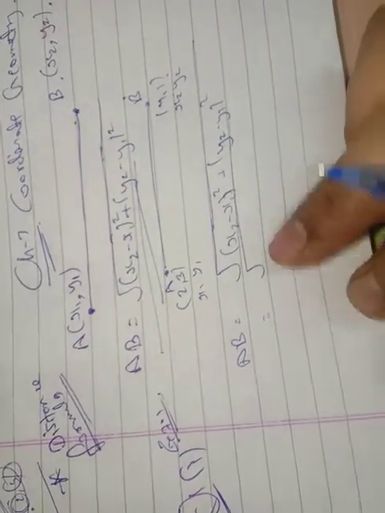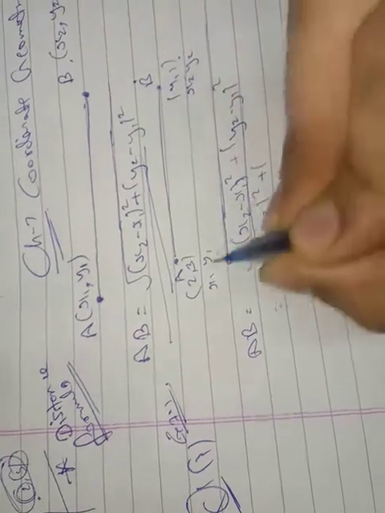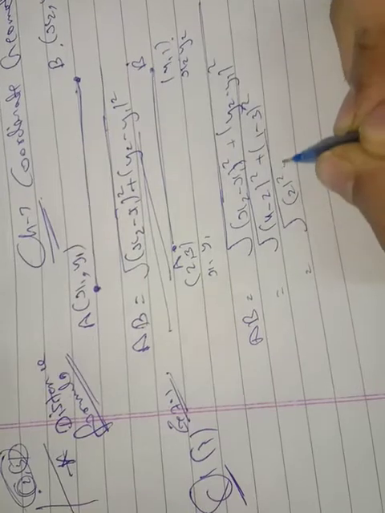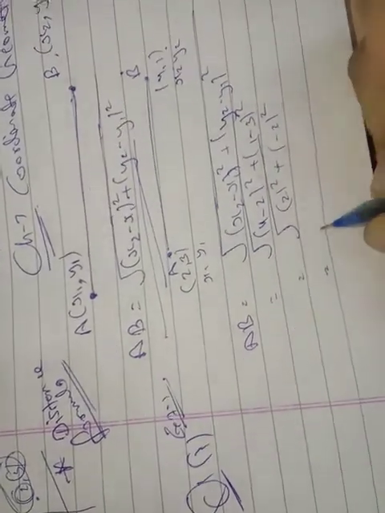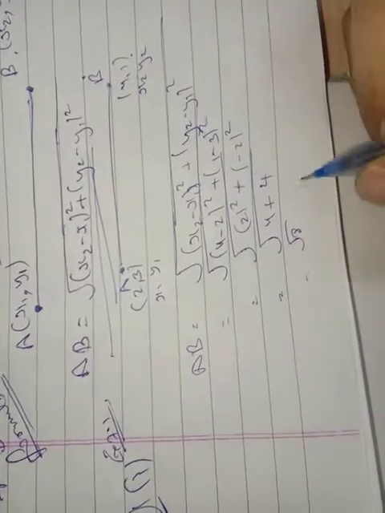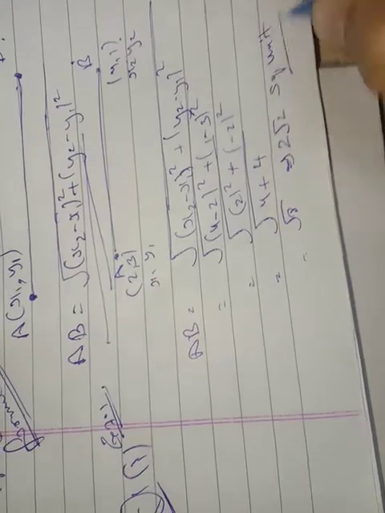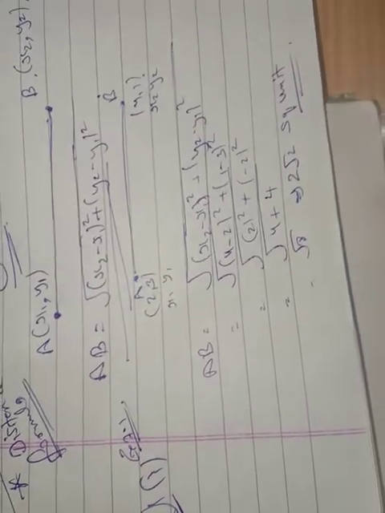Now x2 is 4. So (4 minus 2) whole square plus (1 minus 3) whole square. 4 minus 2 is 2, squared. 1 minus 3 is minus 2, squared. 2 squared is 4. 4 plus 4 is root 8. Root 8 we can also write as 2 root 2 units. This is the distance, and we don't know the unit, centimeter or meter, so we can write unit.